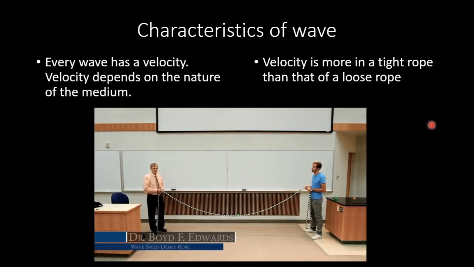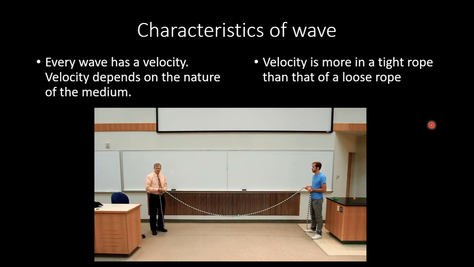This is a demonstration of wave speed on a rope. The wave speed depends on the tension in the rope in a direct relationship. If we don't have much tension in the rope, the wave speed is fairly slow. But as we increase the tension in the rope, the speed increases, and then at higher and yet higher tensions, the speed gets very...